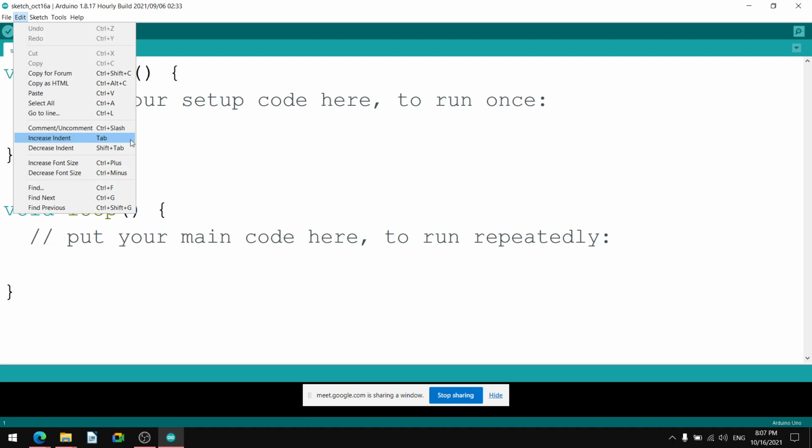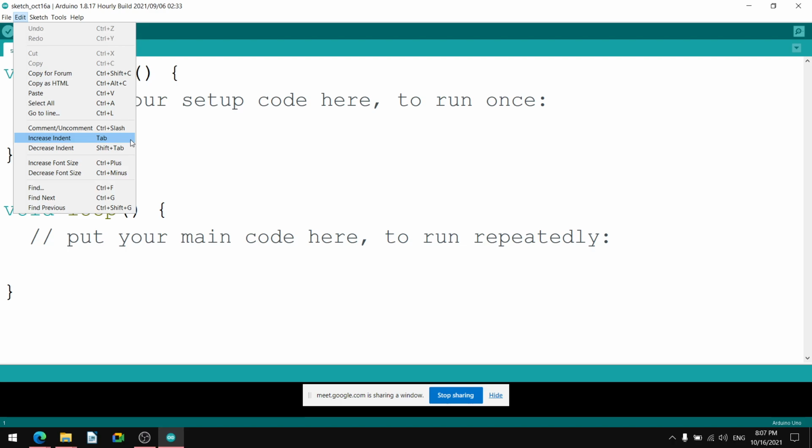This increasing and decreasing indent will help us in visual identification of the blocks very quickly. This indent increase and decrease is done according to our requirement with the help of tab and shift tab.